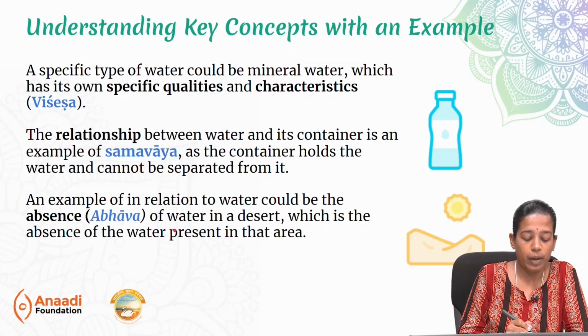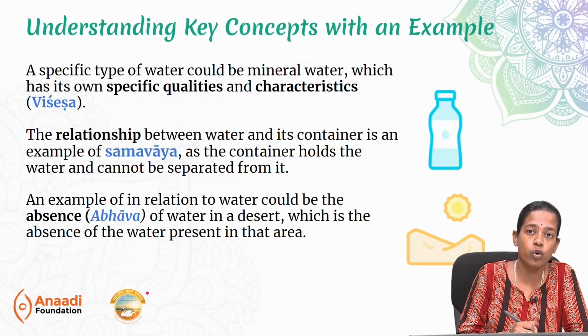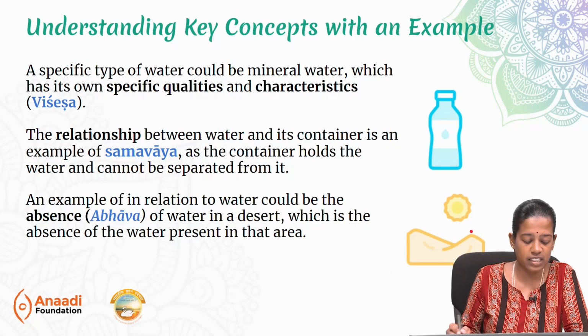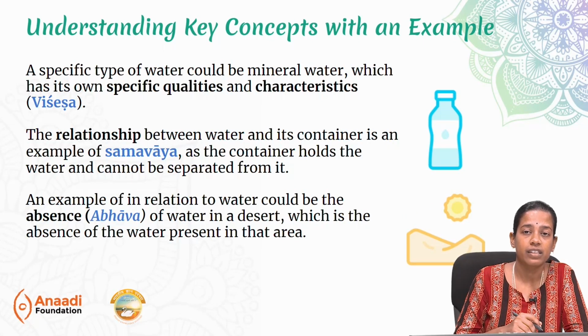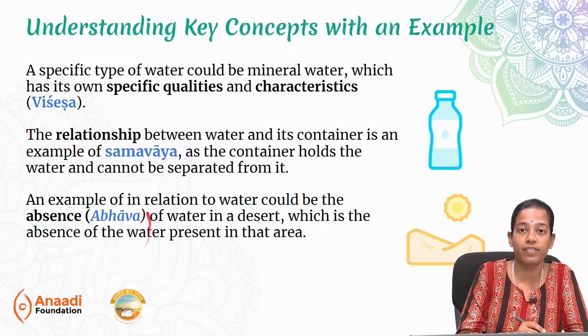As an example of abhava, like we saw how fire was extinguished during the rainy season, we will know that in desert conditions, water may be absent. That doesn't mean that it's not universal. It's just absent because of that particular condition. That's called abhava.